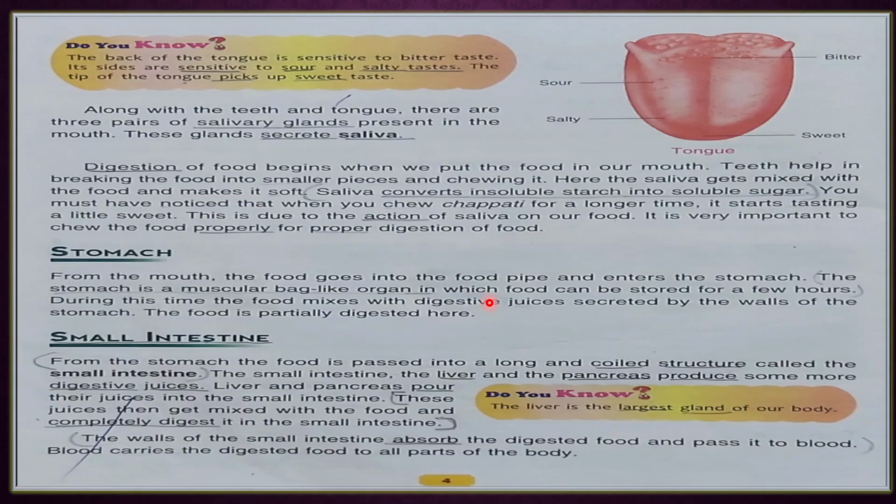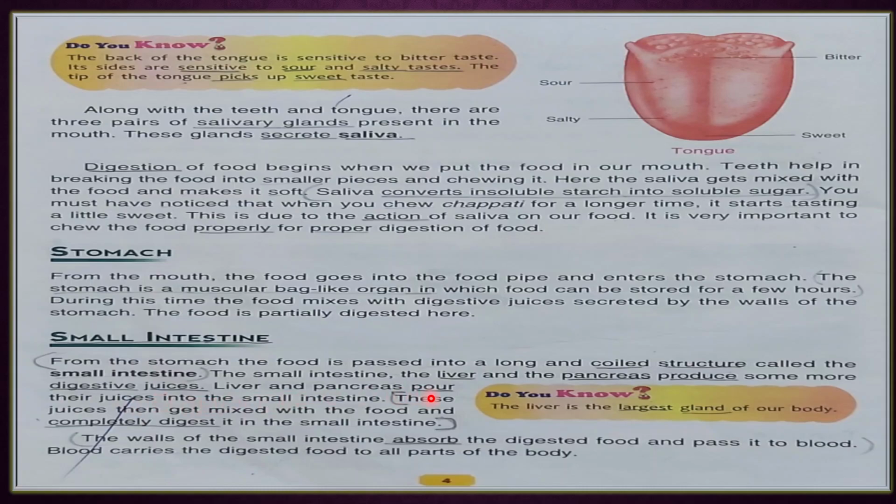Here food is partially digested, and after this process food goes into the small intestine from the stomach, and this is the intestine, shape of intestine, coil structure. Okay, so in the small intestine, the liver and the pancreas produce some more digestive juices.